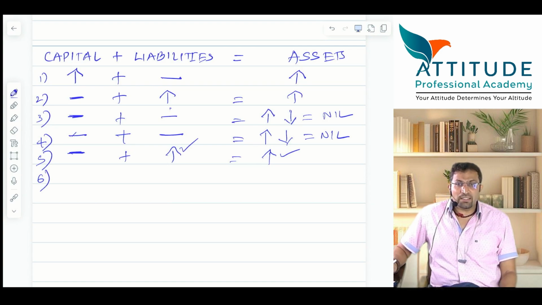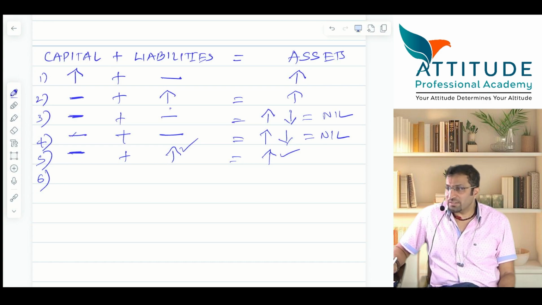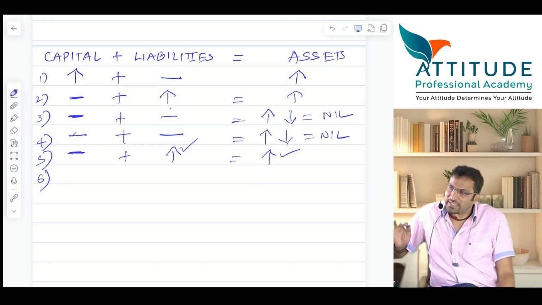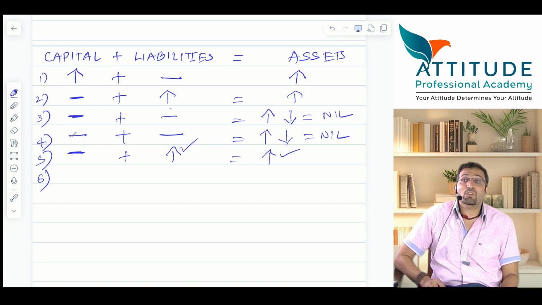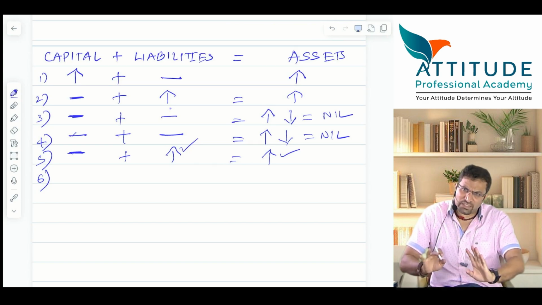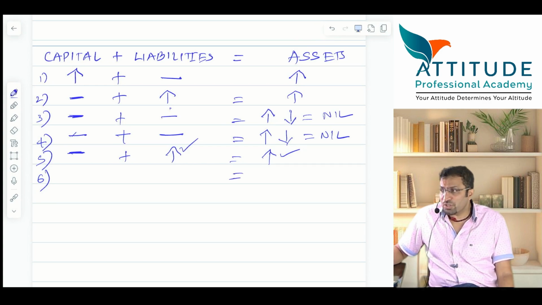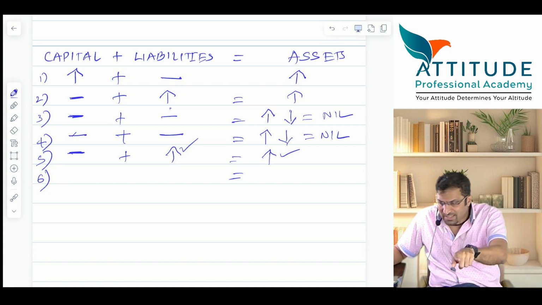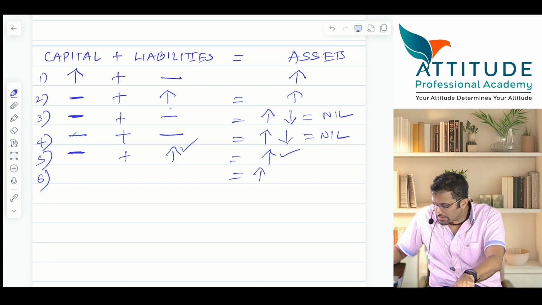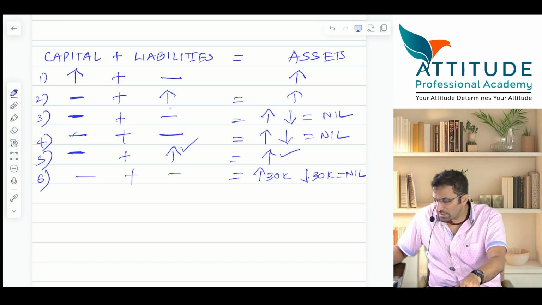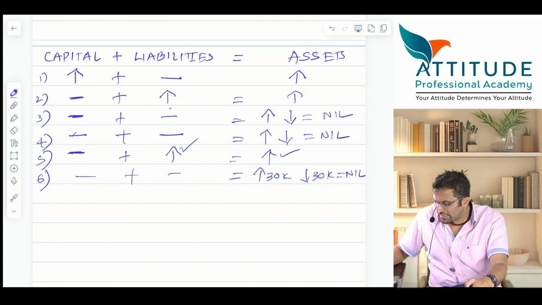Sixth, goods costing 30,000 sold for 30,000 cash. Answer. What did you get? Cash increases by 30k. Stock decreases by 30k. Nil effect. There is no profit, there is no loss. Liability doesn't get affected, profit also doesn't get affected.